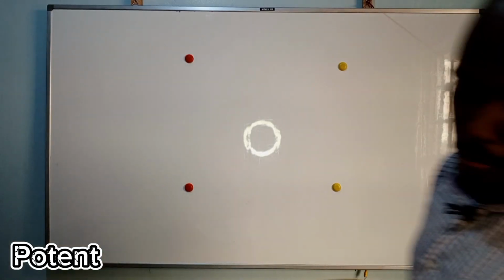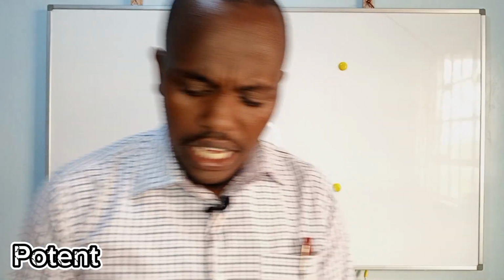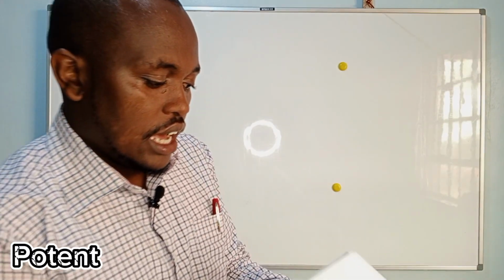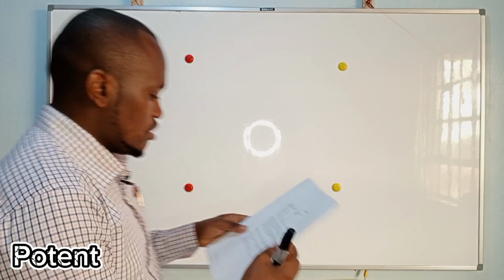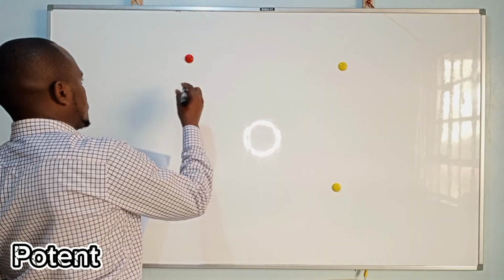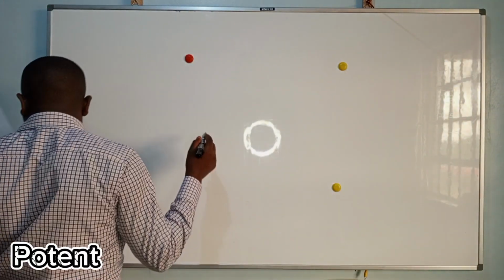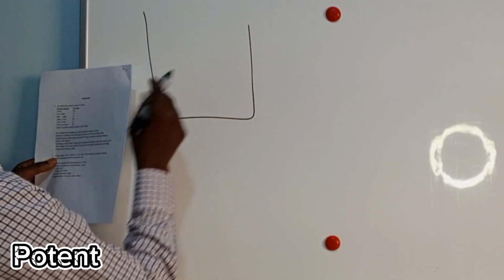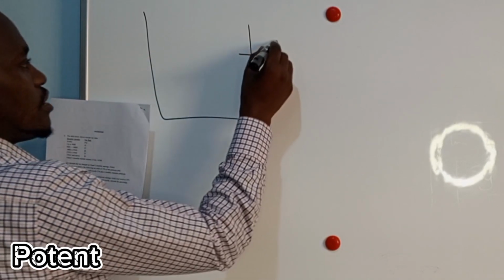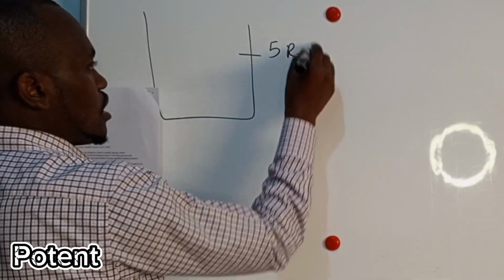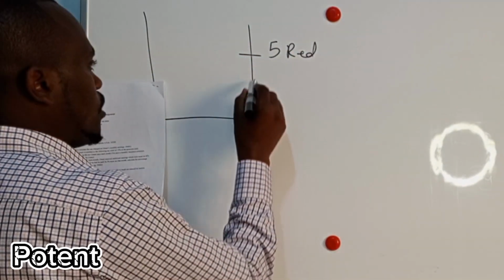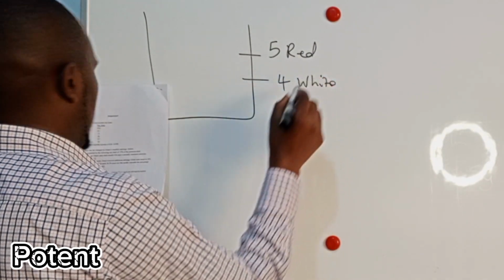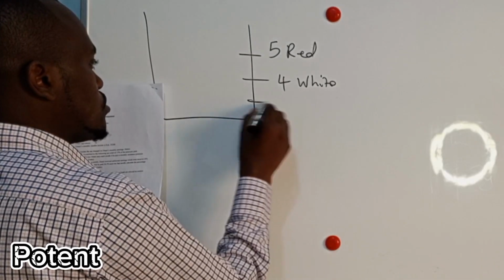Now, again, probability is not a hard topic. It's a very easy topic. It is in Form 3. So the question says a bag has 5 red and 4 white and 3 blue.